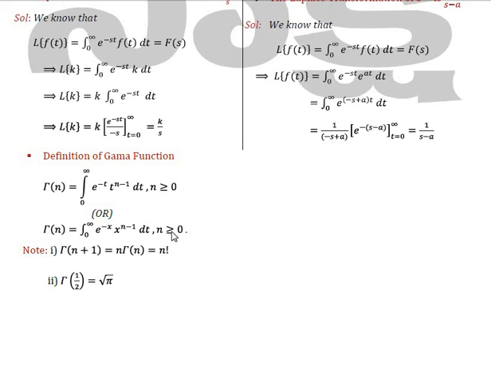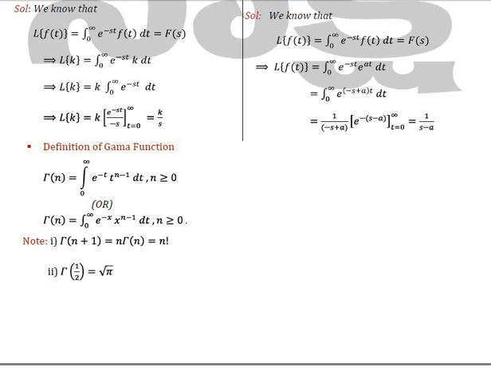These are two formulas to note: gamma of n plus 1 equal to n into gamma of n, which is nothing but factorial n, and gamma of half equal to root pi. How can you get root pi? If you just put the value into the gamma n formula, you replace n by half, and you will easily get the value root pi.